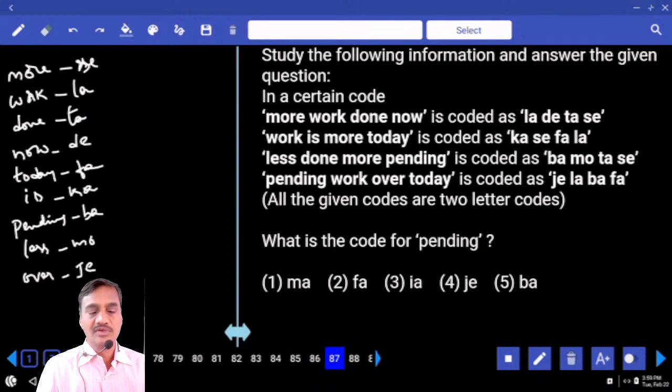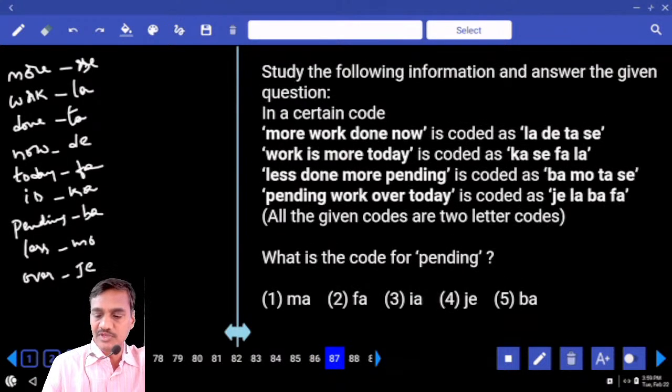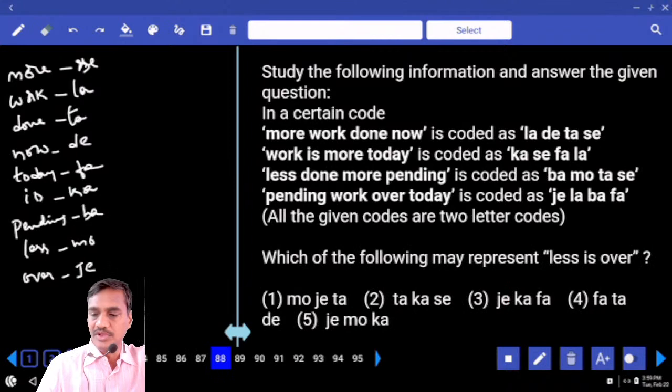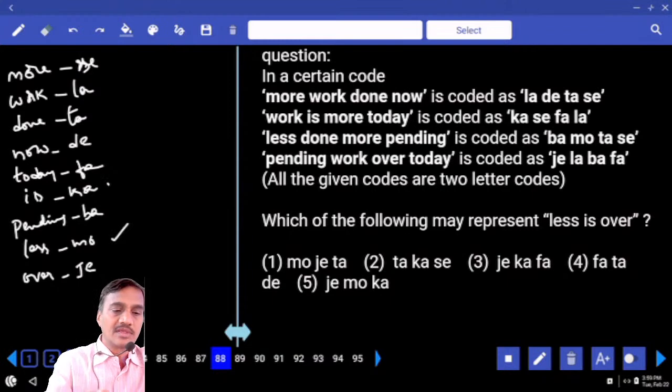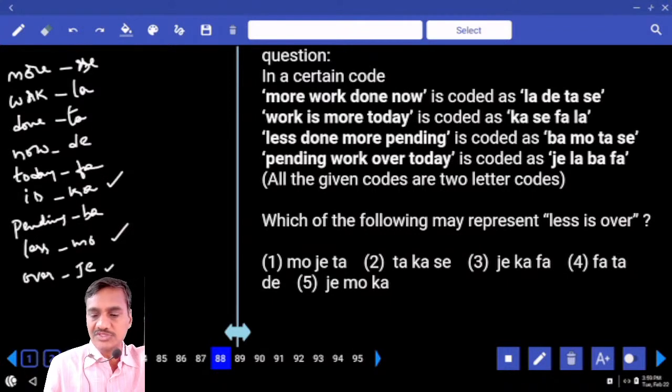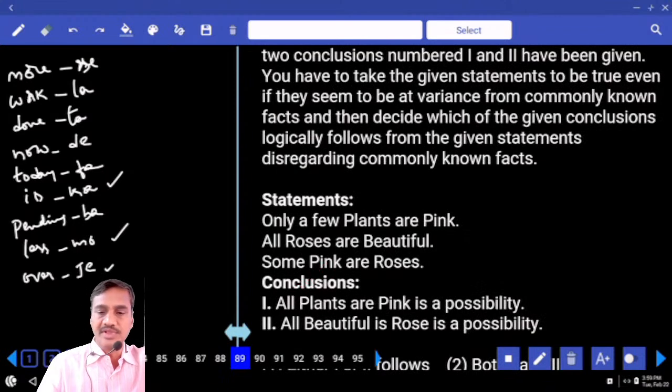And 87, what is the code for the word pending? BA. BA is choice 5, question number 87. And next one, 88. Which of the following may represent less is over? Less is over: MO, KA, and JE. MO, KA, JE, that is choice 5, question number 88. Then 89.